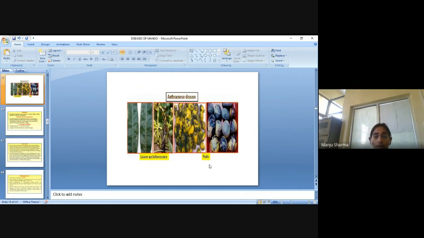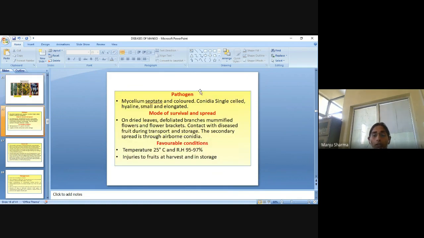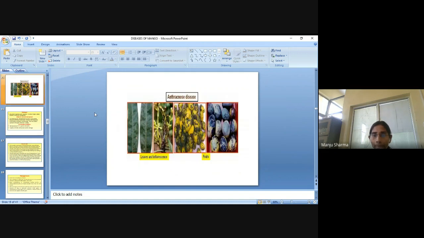And these are the symptoms on the leaves and inflorescence, and these are the infected fruits. So basically, firstly the spores will be there and then the fruits will be cracked in between.